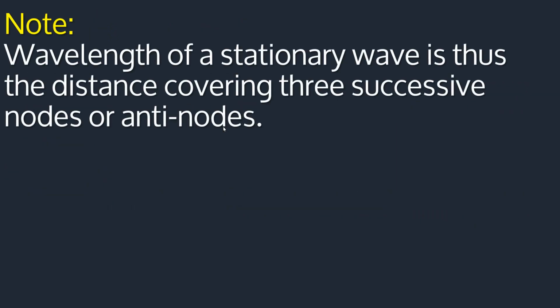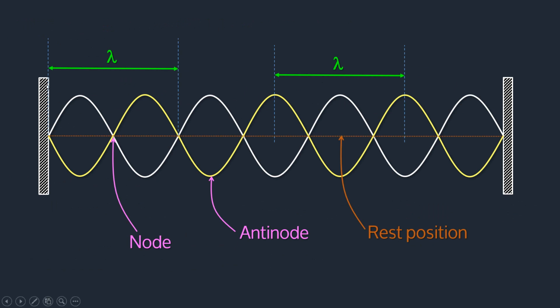So note, the wavelength of a stationary wave is thus the distance covering 3 successive nodes or antinodes. I will go back still again, I won't get tired. You realize that this was a node here and a node here and a node here. How many are they now? There are 3 nodes.